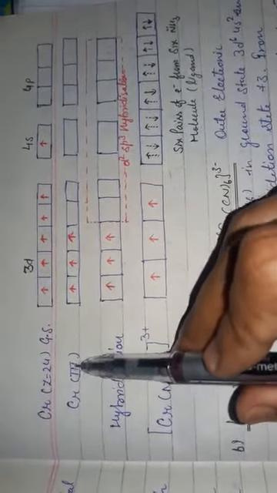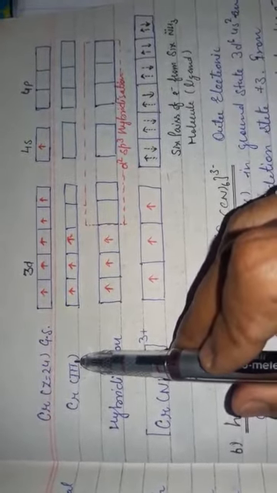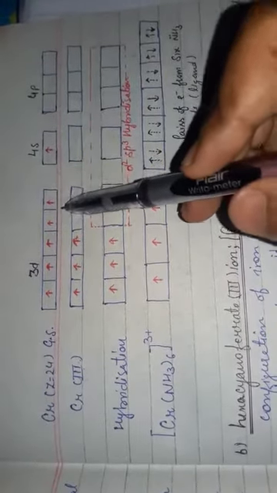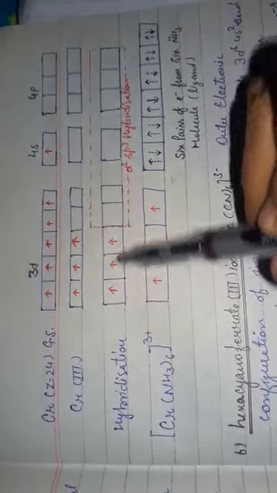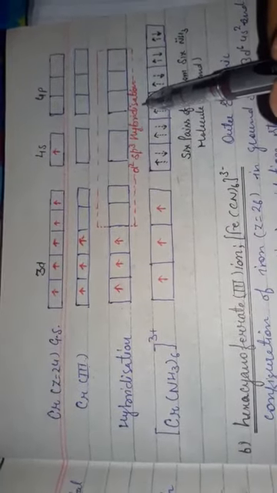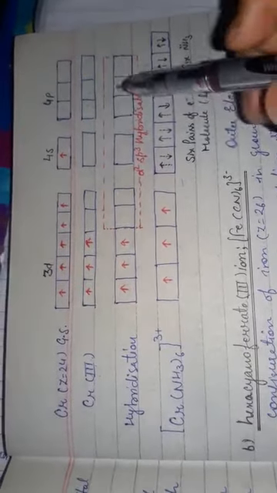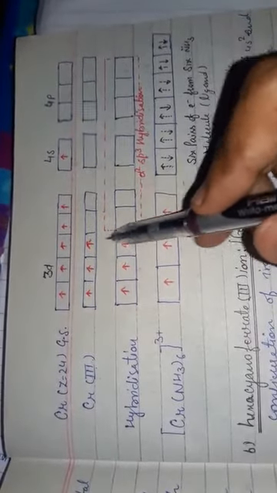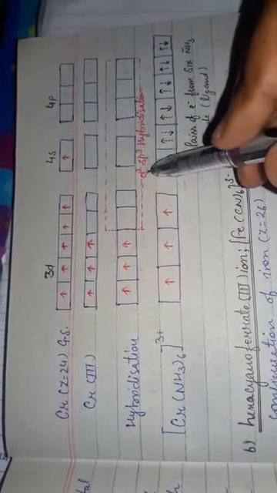When the chromium shows the Roman number, that is a +3 oxidation state, the removal of 3 electrons from the electronic configuration. So you can see here the hybridization, the removal of 3 electrons, that is the formation of d2sp3 hybridization. Okay, so this is your inner orbital complexes, because of the use of the inner d orbital, that's why they are called inner orbital complexes.